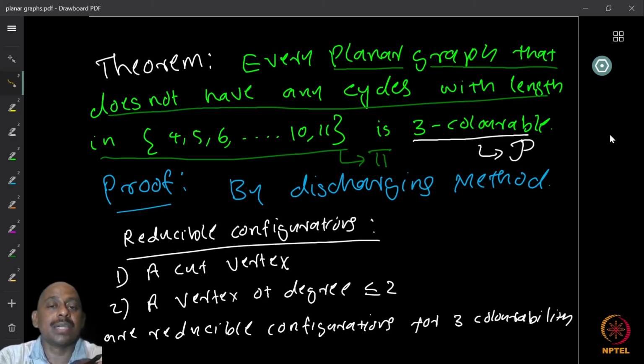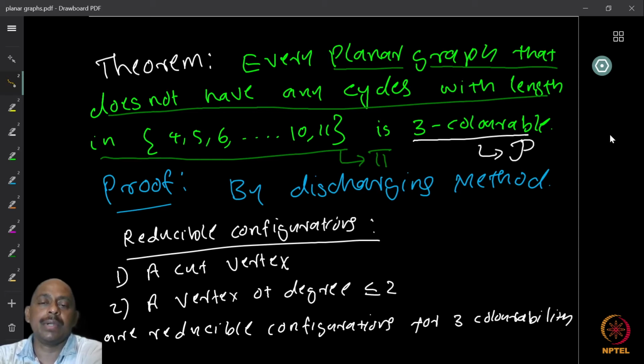So we start with a set of reducible configurations. I claim that for 3-colorability of graphs, a cut vertex and a vertex of degree less than or equal to 2 form a set of reducible configurations. Which means that a minimum counterexample to 3-colorability cannot contain cut vertices, and cannot contain vertices of degree less than or equal to 2. Again, these are two very easy to prove